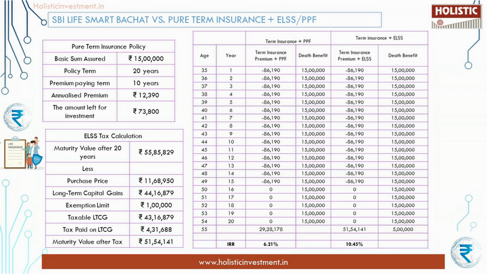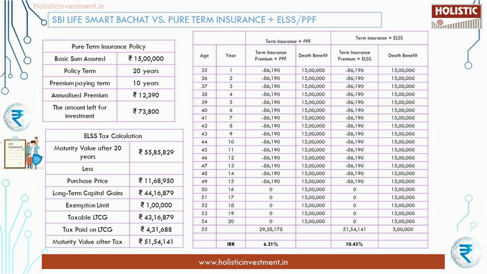The premium for a sum assured of Rs 15 lakhs would cost 12,390 with a limited premium paying term of 10 years and the policy term is 20 years. In the previous illustration, the premium paying term is 15 years, but here for pure term insurance, the premium paying term is 10 years. So in the first 10 years, the amount left after paying the premium is invested in PPF or ELSS, and in the next 5 years, the whole amount is utilized for PPF or ELSS investment.